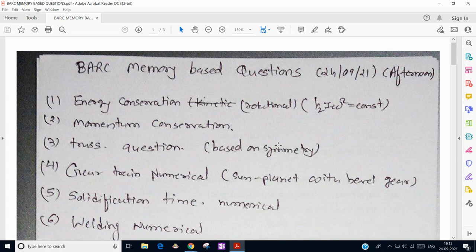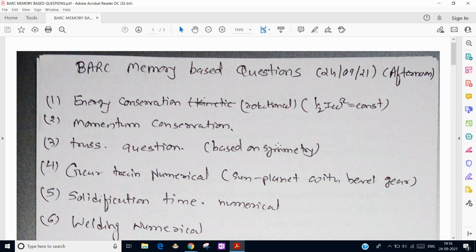So the first question was regarding energy conservation, rotational energy, 1/2 I omega square is equal to constant. There was one disk whose mass moment of inertia is given and it is rotating with angular velocity omega, and suddenly we put another disk, so its moment of inertia increases, so we have to find the final angular velocity. Then second, there was one question regarding momentum conservation, where a bullet tangentially touches a stationary rotational disk, and after that they both start rotating, so we have to find what is the initial velocity of the bullet.